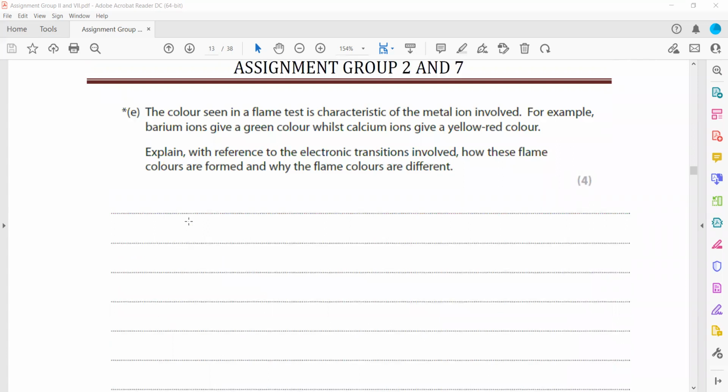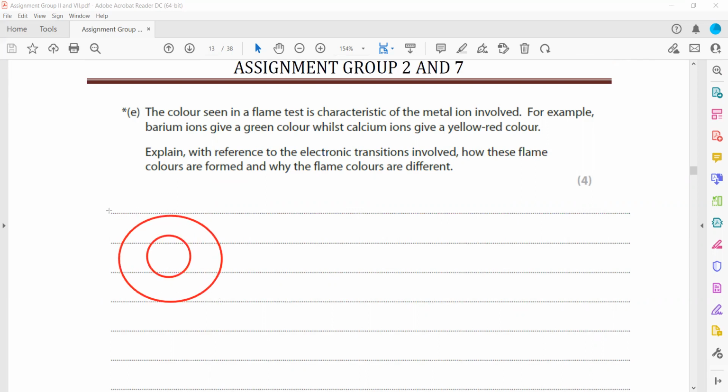In this question, the color seen in a flame test is characteristic of the metal ion involved. For example, a barium ion gives a green color, a calcium ion gives a yellow-red color. Explain, with reference to the electronic transition involved, how these flame colors are formed and why the flame colors are different. First, what is the reason for the flame color formation?